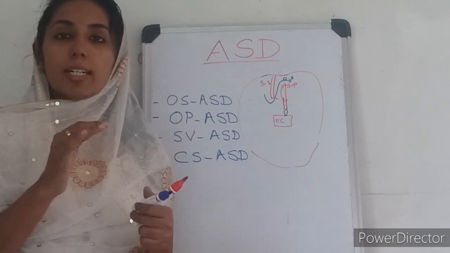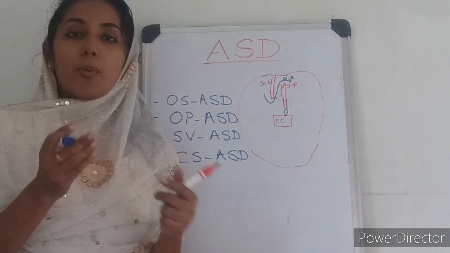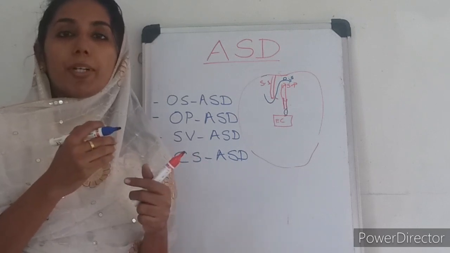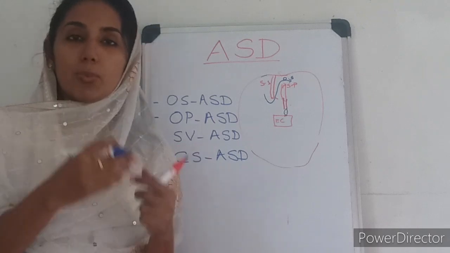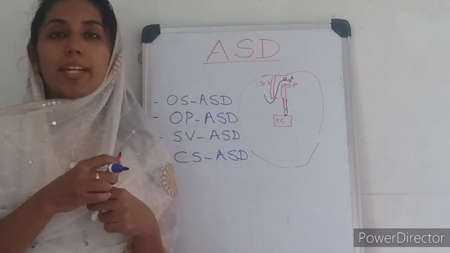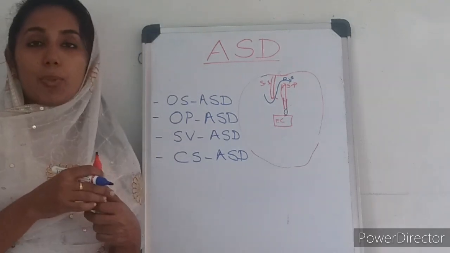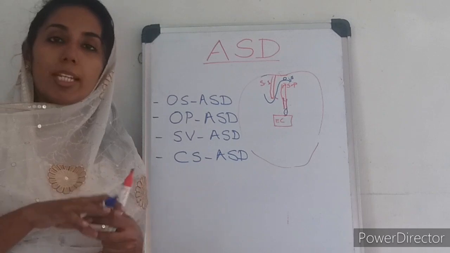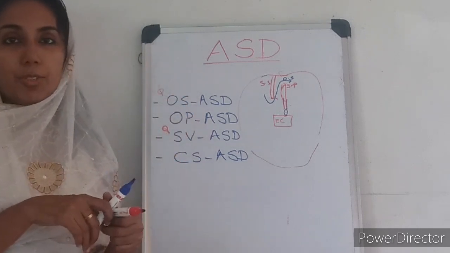When there is an unroofing of the coronary sinus, there is abnormal communication between the coronary sinus and the left atrium also. So this will behave like an ASD, where there is a connection between the right atrium and the left atrium. That is another type of ASD known as coronary sinus ASD. Another is a type of ASD which is associated with syndromes like Down syndrome.